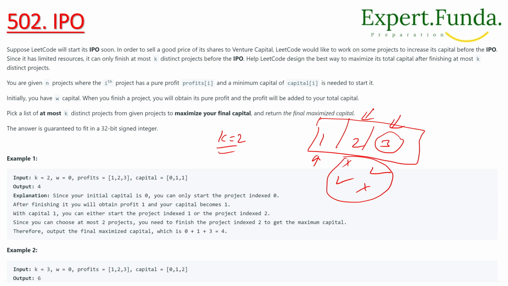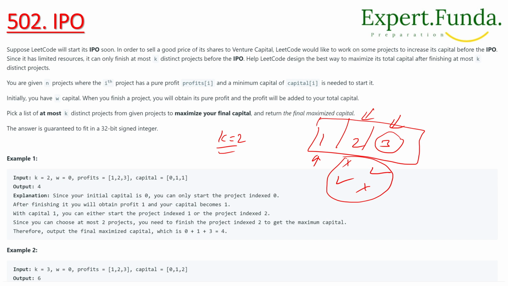So thus we can sort the projects by increasing capital, and keep a pointer to the first unavailable project. As we gain more profit, we can increment this pointer to unlock more projects. For the second part of the problem, we need a data structure to maintain available projects that can perform the following operations: insert an element, adding a new available project; get the maximum element, for choosing the best project; delete the maximum element, for finishing the best project.